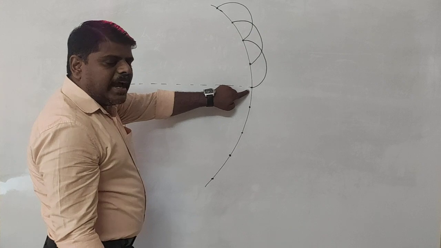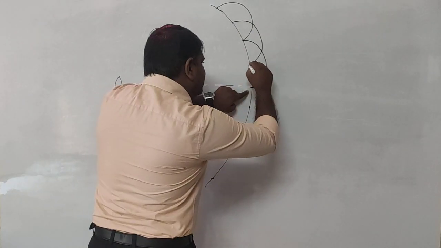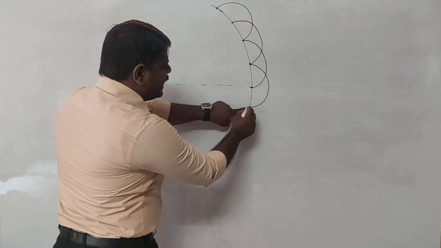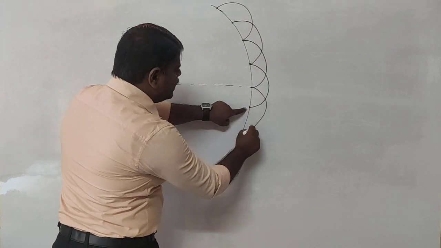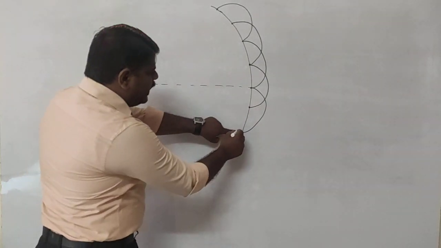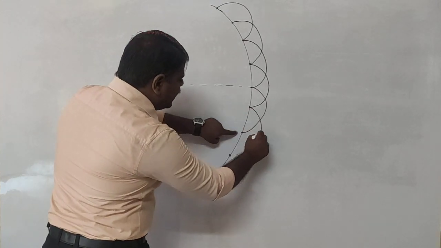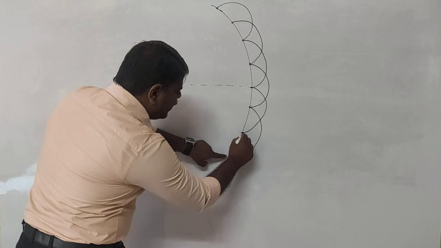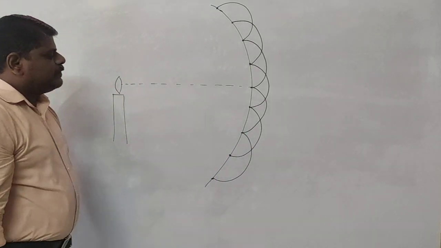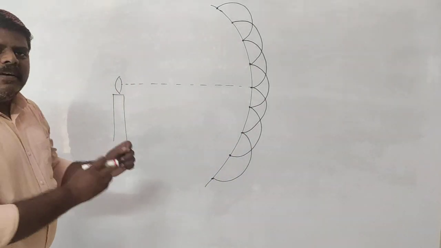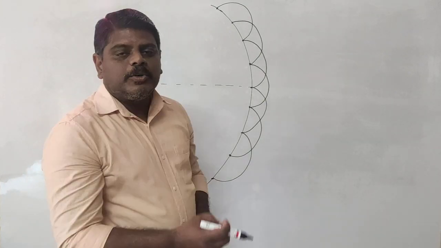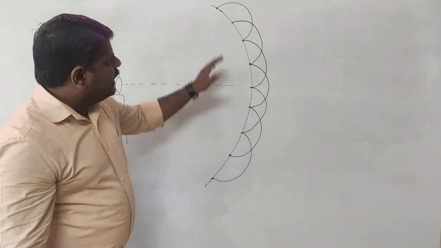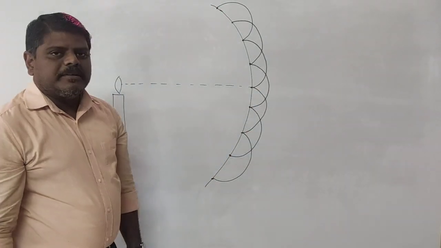And again, this also acts as a source of light. Then the waves are going to be sent, and they reach like this. And this one is acting as a source of light. Then the wave is going to travel like this. If it acts as a source of light, then again it becomes like this. And again it also acts as a source of light. It will send the waves in this direction. So what has happened here? Every point you consider which is a source of light is sending the waves. Which waves? Light waves it is sending, and you are going to get this type of diagram.